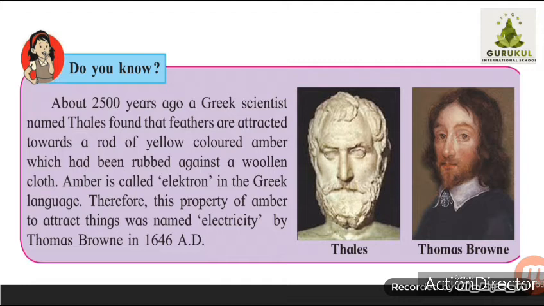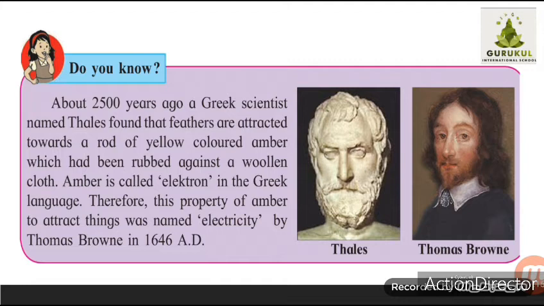Now, about 2500 years ago, a Greek scientist named Thales found that feathers are attracted towards a rod of yellow colored amber. Amber is a substance, the way plastic and nylon are substances.